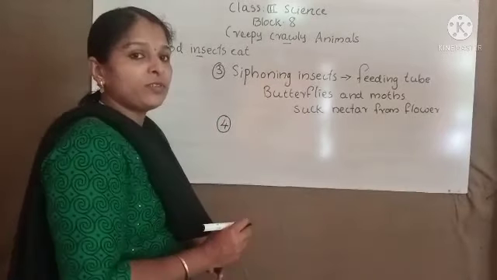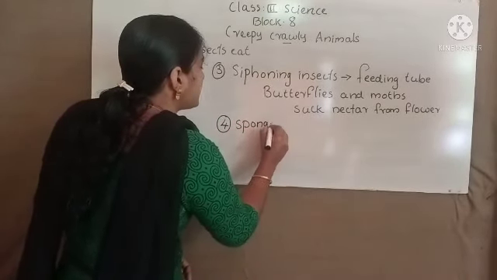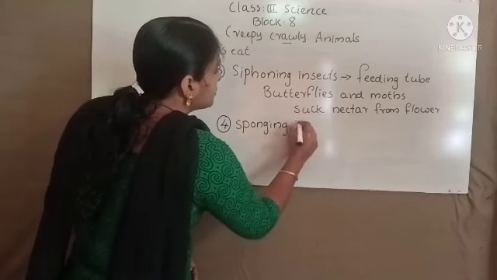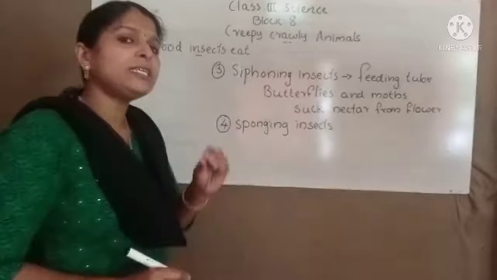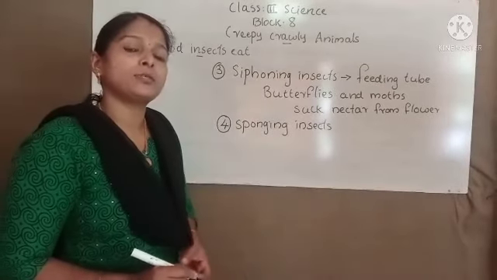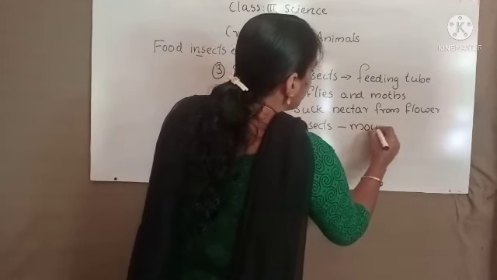Okay, the next group of insects is sponging insects. Sponging insects are the fourth group. Sponging insects use their mouth parts to eat their food. They use their mouth parts to get their food.